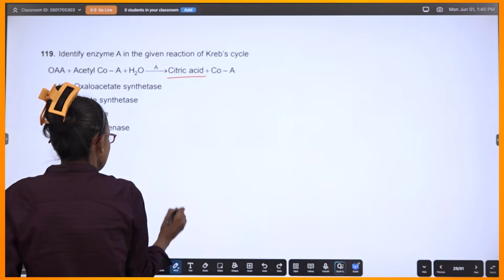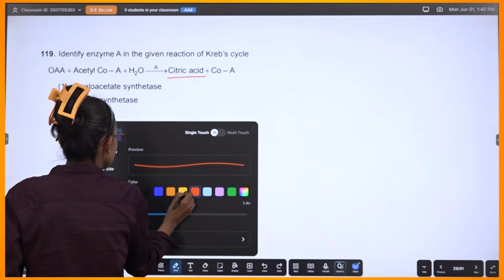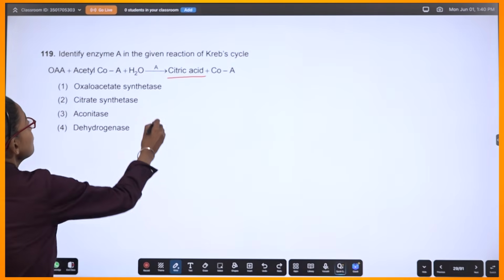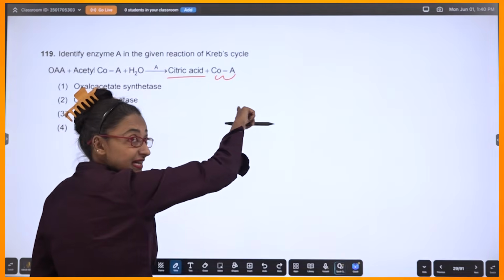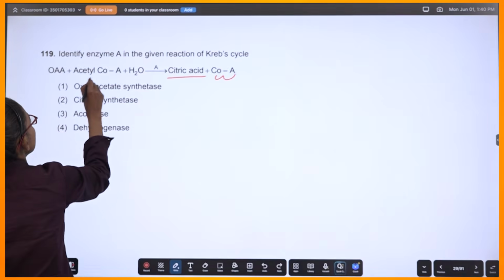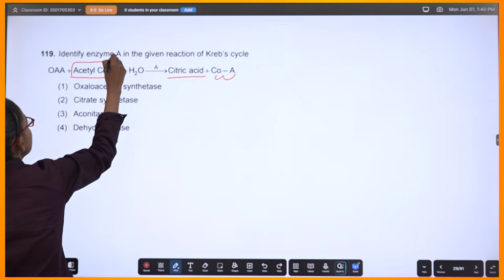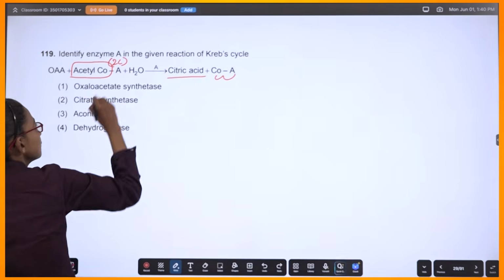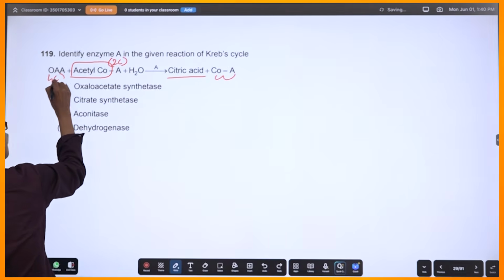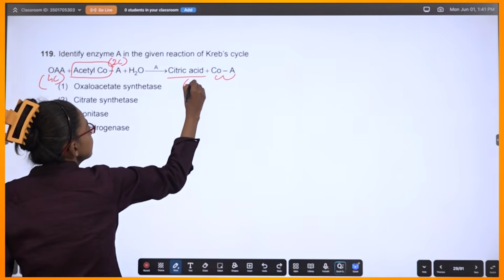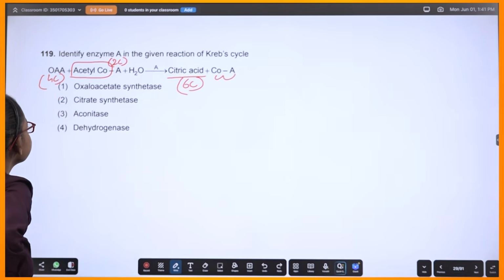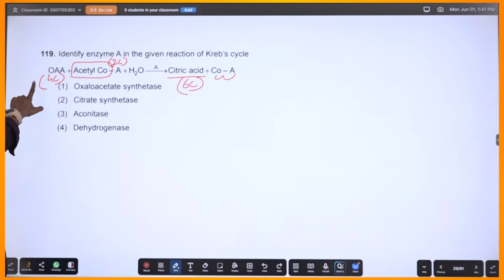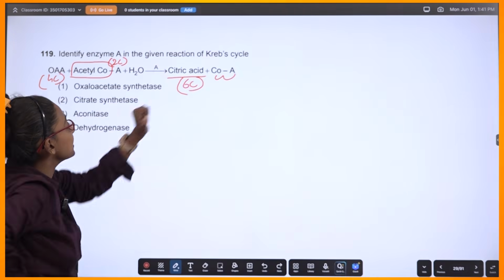So, in this particular question, identify the enzyme A. This is your coenzyme A. This is your acetyl-CoA. Acetyl-CoA has two carbon atoms. This has 4 carbon atoms. Citric acid 6. Okay. So acetyl-CoA reacting with oxaloacetic acid to form citric acid.